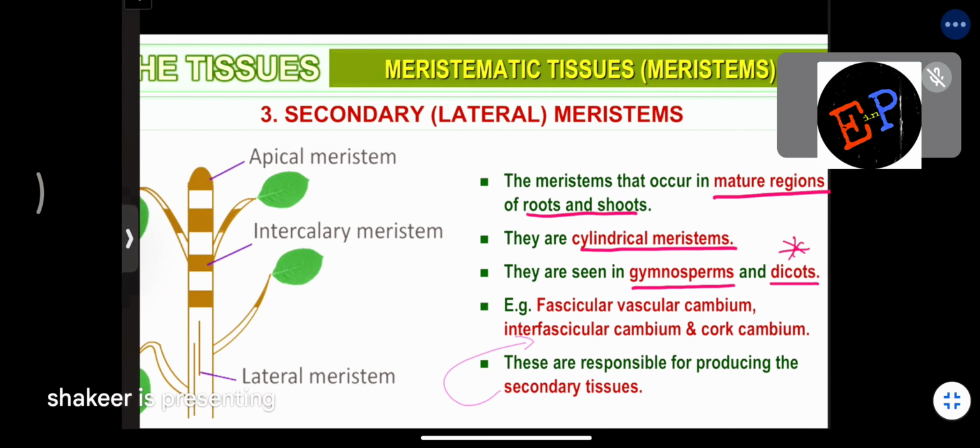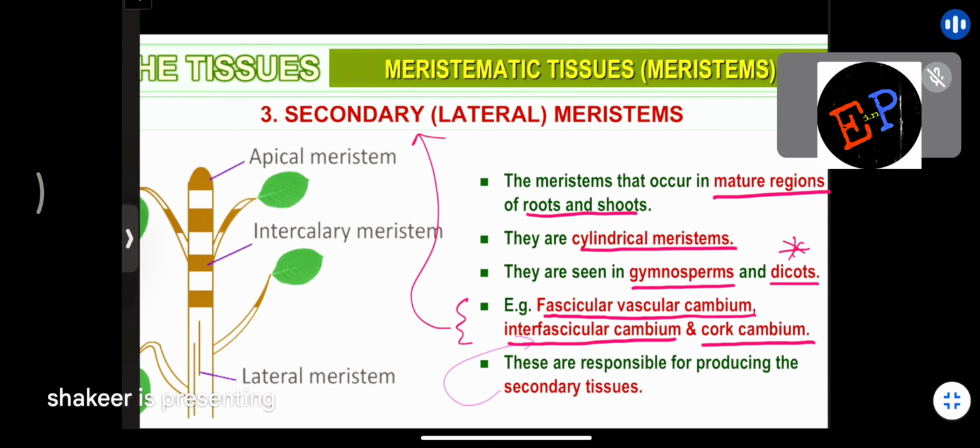Okay. So secondary meristems are a combination of what? They are a combination of fascicular vascular cambium, interfascicular cambium, and cork cambium. So all these three combined together are called secondary meristems or lateral meristems. Are you able to understand? So in secondary meristems, again, what are the groups of tissues which are present?